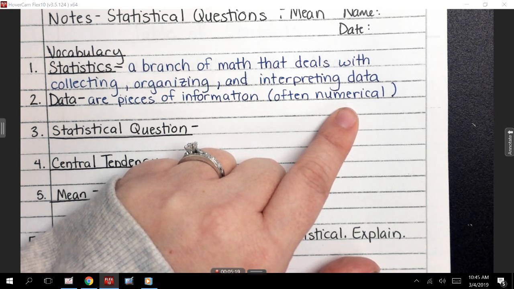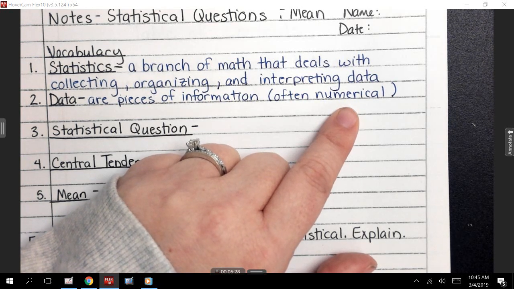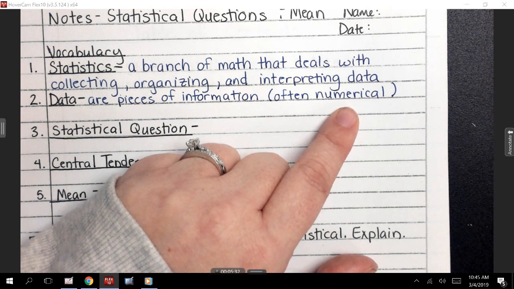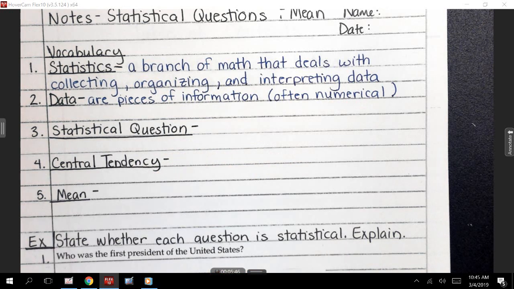That's a number. I'm going to add that to my score. So I'm going to keep up with how many times I hit it and how many times I did not hit it. Let's say I wanted to ask everyone in the school who their science teacher is. Are they going to give me a number as an answer? No, but can I keep track of how many students chose Mr. Ragland, or how many students chose Miss Wright? Even if it's not numerical, sometimes I can create a number from it, okay?